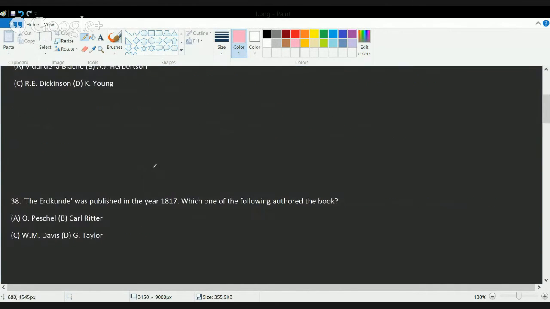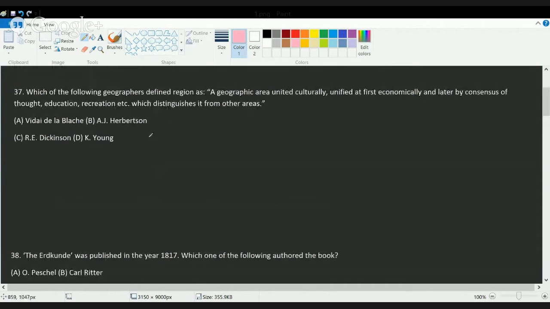The next question again asks about which of the following geographers gave the following definition of the region. So, K. Young was the person who gave the definition. Region is a geographical area united culturally, unified at first economically, later by consensus through thought, education, and recreation, and this distinguishes it from other areas. So this definition of region was propounded by K. Young. It's again a direct question that was asked on regional geography. So as we can see, most of the questions here were very direct and based on learning.